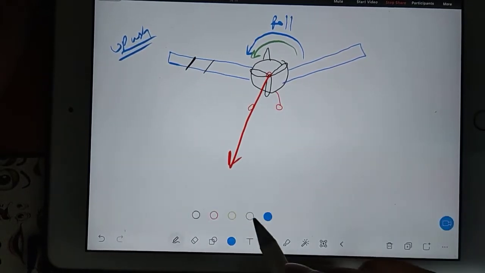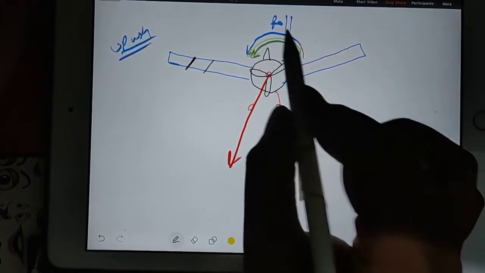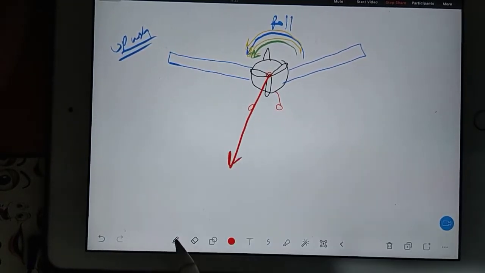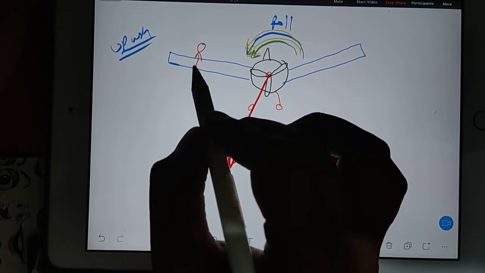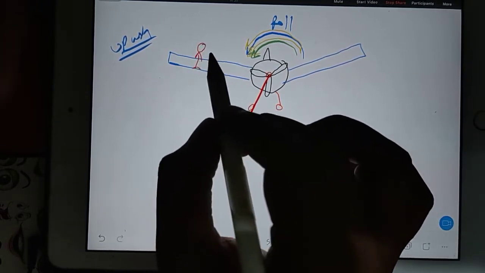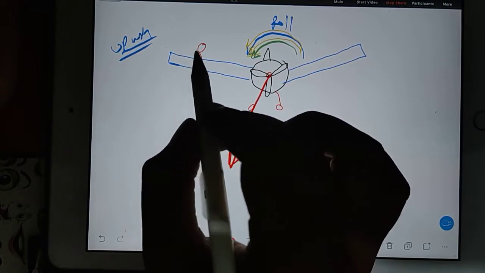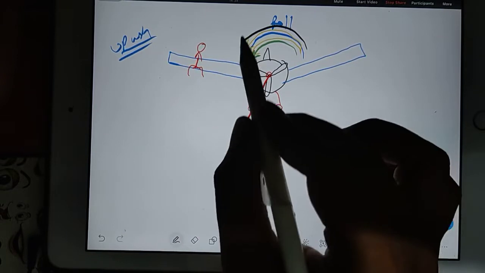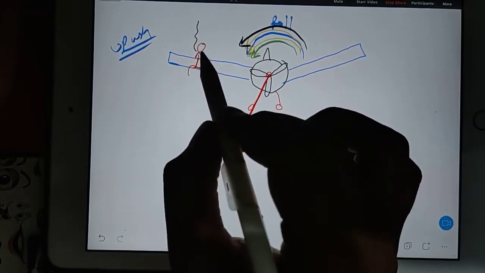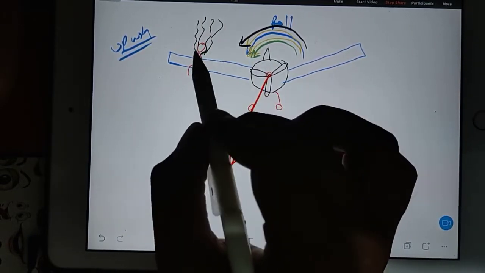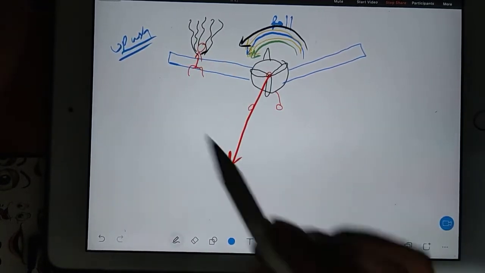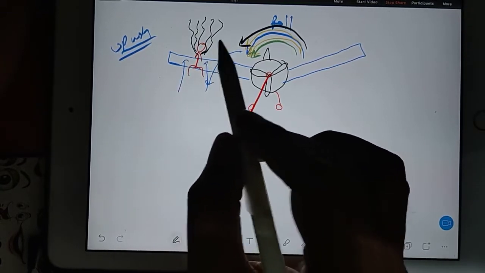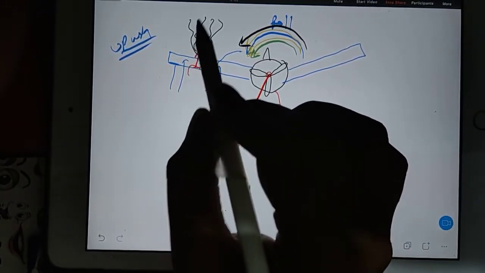See, imagine your aircraft is rolling. If the aircraft is rolling, then do one experiment. What is the experiment? You call someone with long hair and ask them to sit on this wing. If the person is sitting on the wing, then you consider roll is happening. So what will happen? The hair of the person will go up. Why is the hair of the person going up? Because this wing is going down, so air will come from the downside, and it will take the hair up.